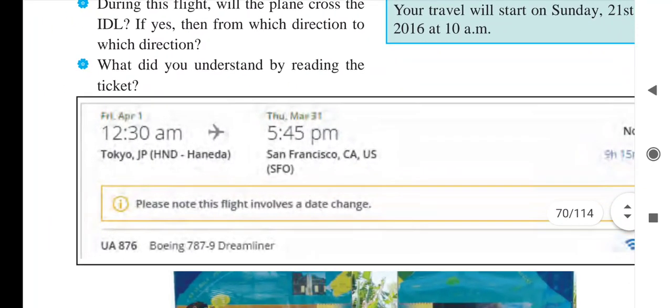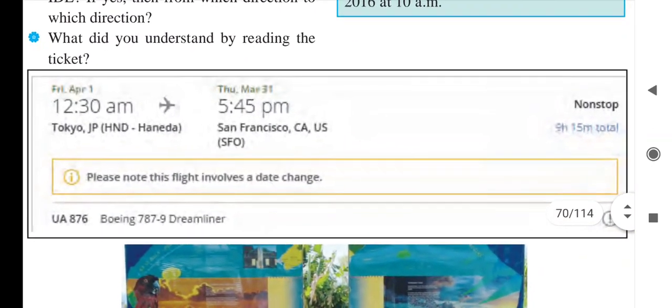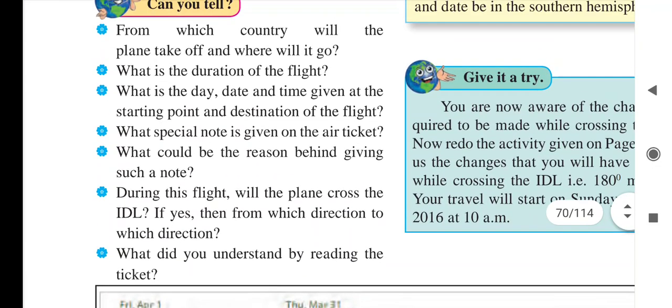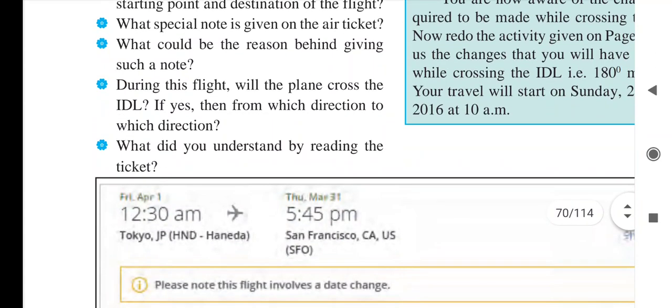Here is the ticket given. By seeing that ticket, we have to answer some questions. What are the questions asked? From which country will the plane take off and where will it go? So they have asked the question.